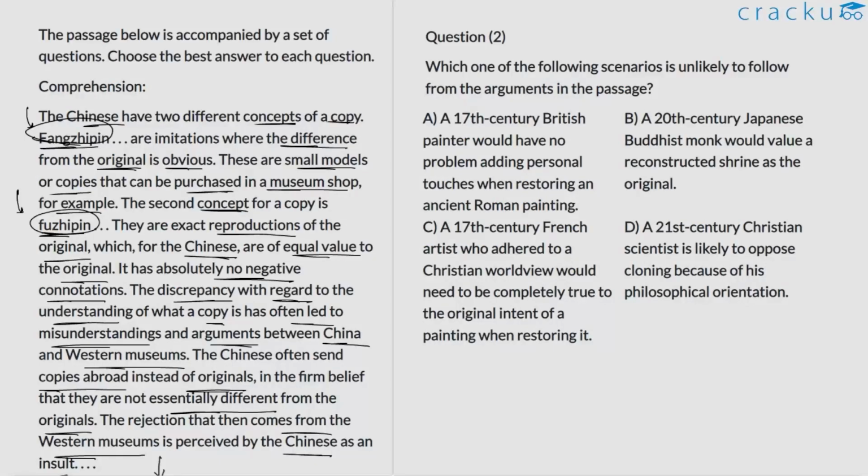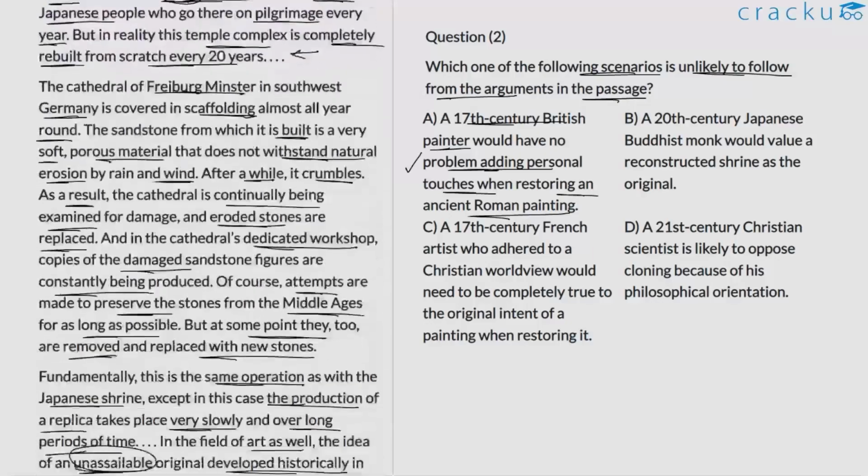Question number 2. Which of the following scenarios is unlikely to follow from the arguments in the passage? So we have to identify a choice that doesn't align with, or that is not consistent with the discussion in this particular passage. A. A 17th century British painter would have no problem adding personal touches when restoring ancient Roman painting. This is valid. This is consistent with one of the elements the author discussed here in the latter part of the discussion,